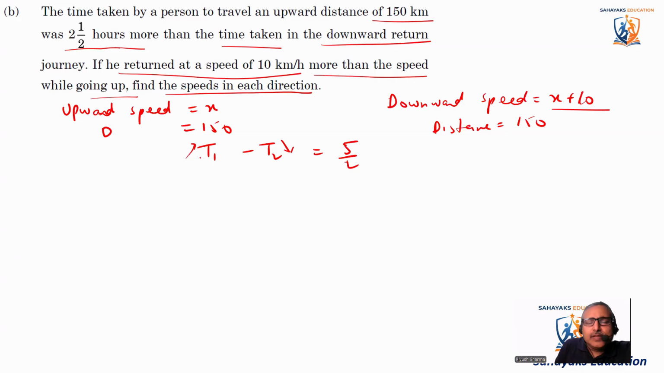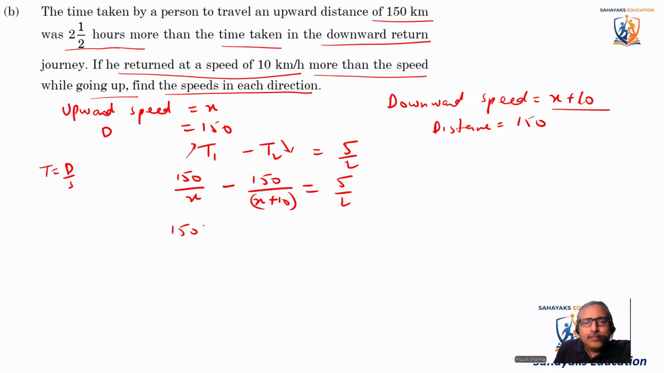So let's put this thing. What is time? Time is distance by speed. So we'll say distance is 150 divided by speed, which is x, minus distance 150 divided by x plus 10, is equal to 5 by 2. Now I'll take 150 common. It becomes 1 by x minus 1 by x plus 10 is equal to 5 by 2.